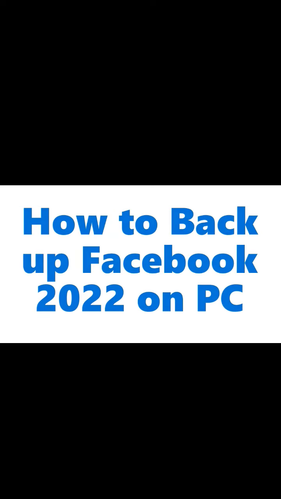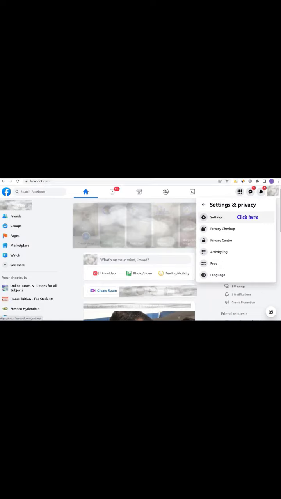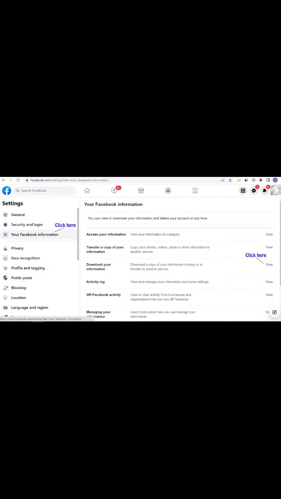Watch this video to understand how to back up Facebook 2022 on PC. Click on the Settings and Privacy tab when you click on your profile picture in the top right corner. Click on Settings. Click on the Your Facebook Information tab on the left.